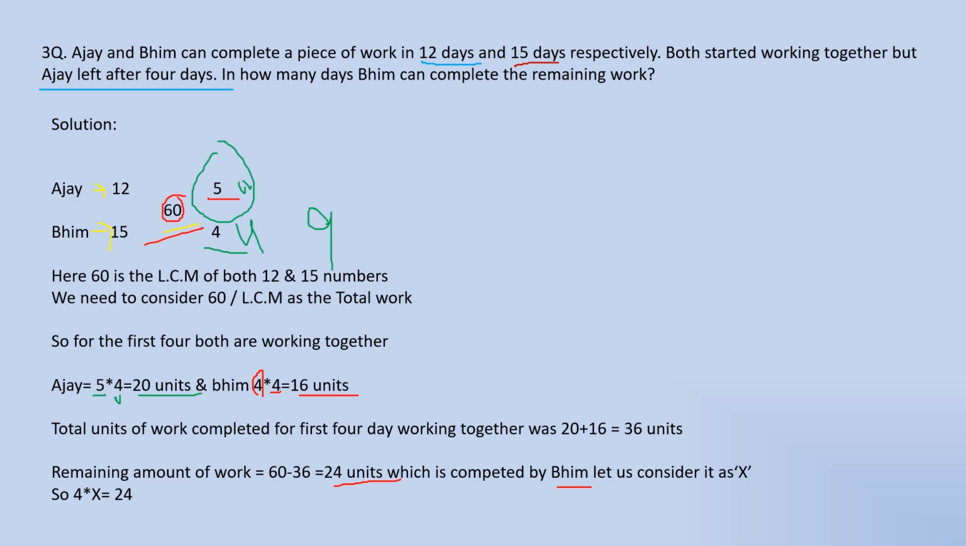Let us consider x as the number of days. The question is, in how many days can Beam complete the remaining work? Let us consider he can complete it in x days. His daily efficiency is 4 units per day. So 4 into x is equal to the remaining work, 24, which has to be completed by Beam alone. By solving this, we get the value of x as 6 days. Beam can complete the remaining 24 units of work in 6 days.